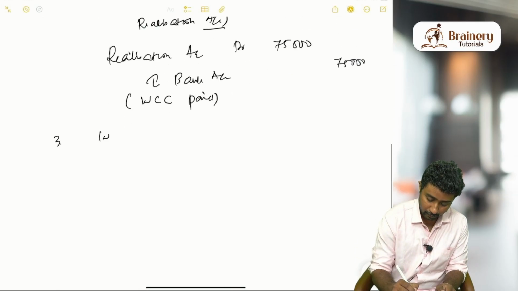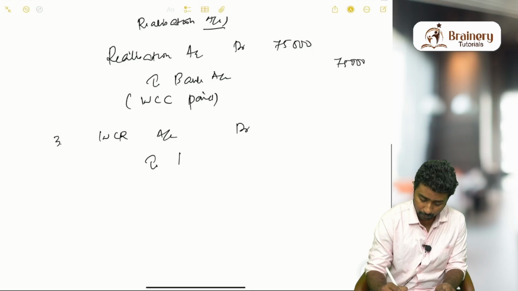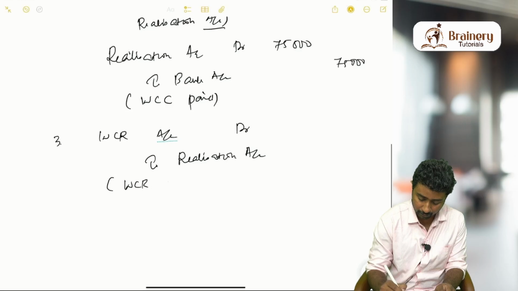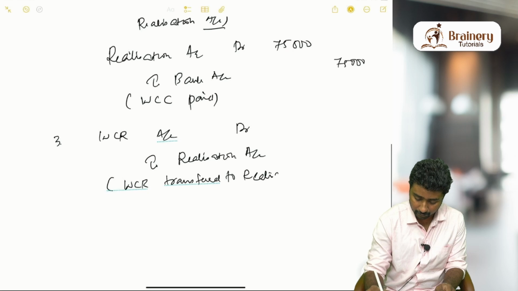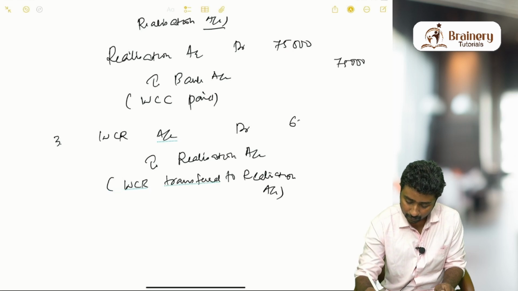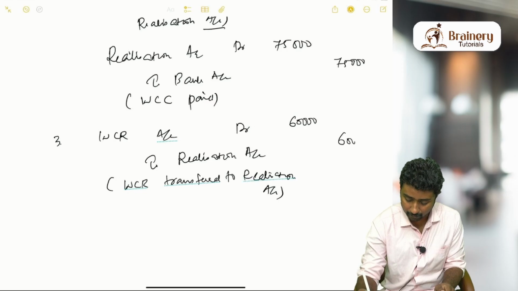What is the entry? Workmen compensation reserve account debit to realization account. Narration: workmen compensation reserve transferred to realization account. Okay, 60,000 we are transferring.